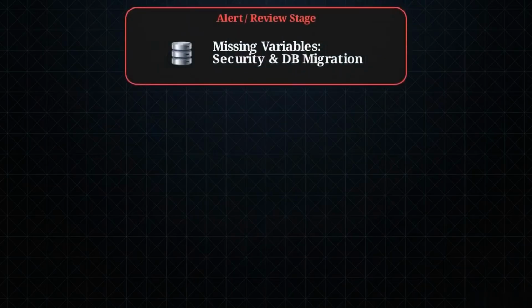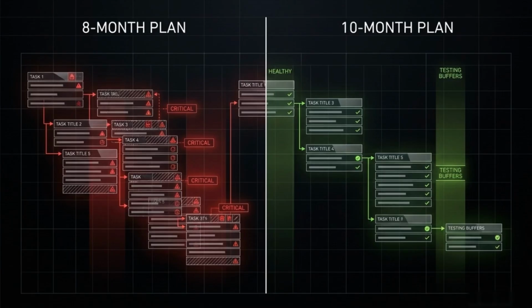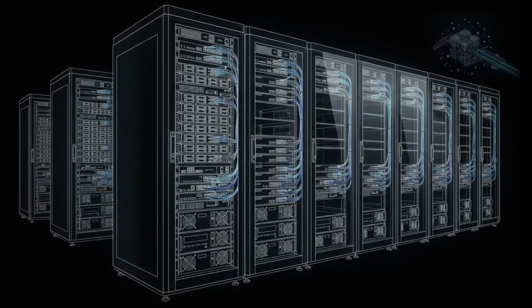Accounting for these missing variables, we process the corrected data through the revision stage. The validated project scope now outputs a realistic timeline of 10 months. An 8-month timeline is appealing on paper. It looks efficient. But a 10-month timeline reflects the actual work required. A validated estimate is often higher, and it is frequently harder to sell to management. But it provides the only accurate baseline that protects the company from critical failure midway through development.